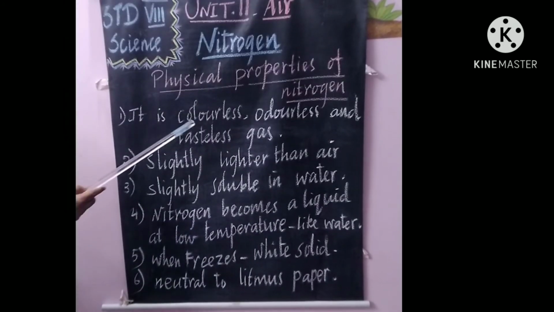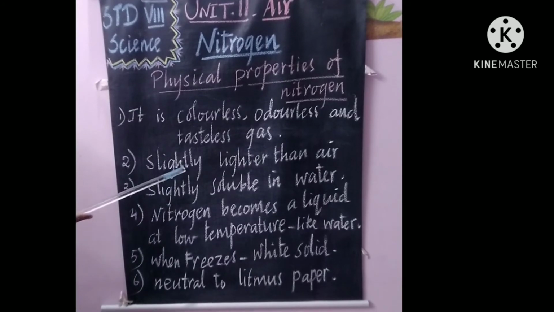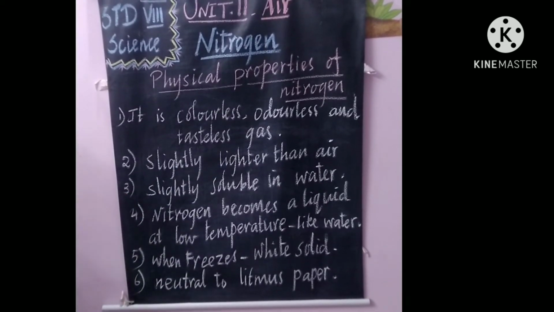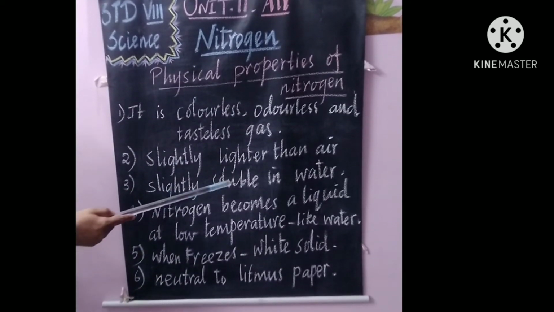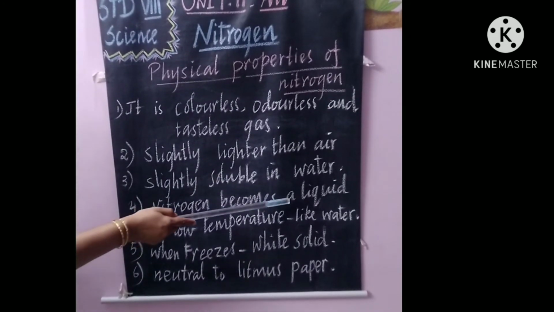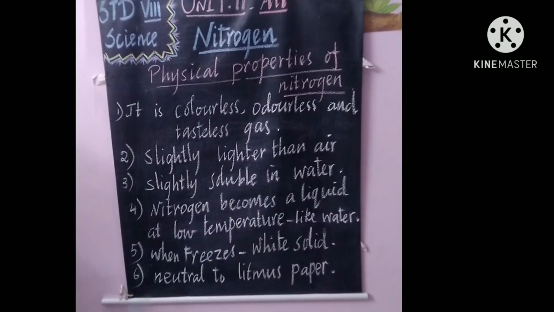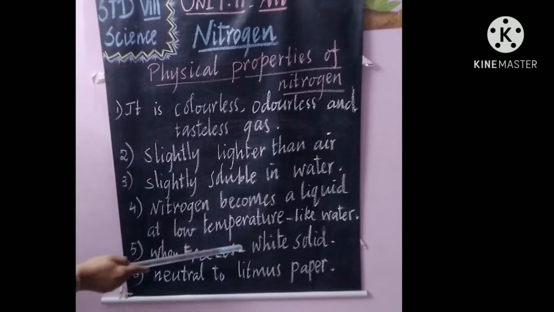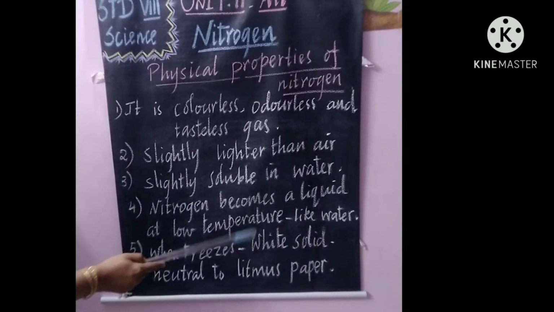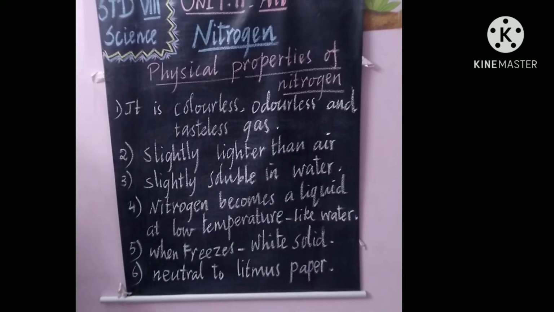Next one, colorless, odorless, tasteless gas. Slightly lighter than air. Slightly soluble in water. Nitrogen becomes a liquid state, almost like water, at low temperature. When it freezes, it becomes a white solid. It is neutral to litmus paper.